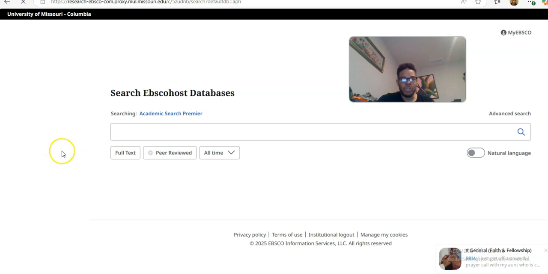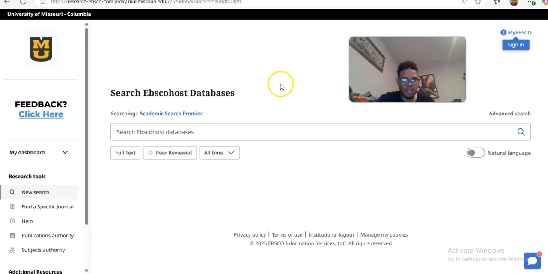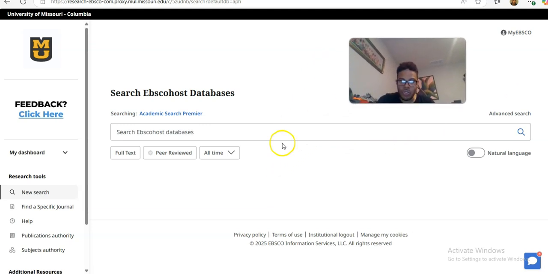And once it loads, okay, there we go. Once it loads, you will be... oh, and I hate this. Okay, so the EBSCO databases, I forgot about this. They are undergoing some sort of redesign, apparently. And so this is how these databases look now, and I cannot stand it. Hold on one second. All right, so not only do I hate this redesign and how it looks, but also this means that I have to relearn the database because I've got to learn how to navigate it now that it looks like this. So that's annoying.